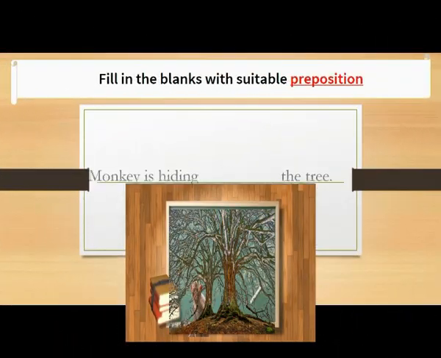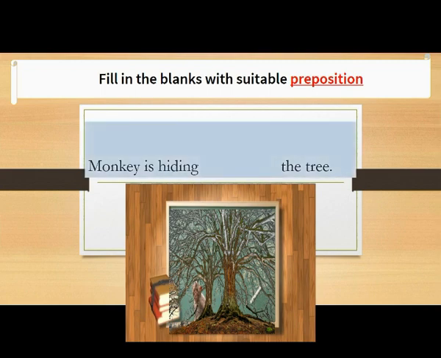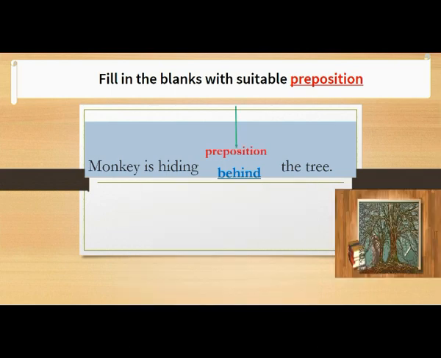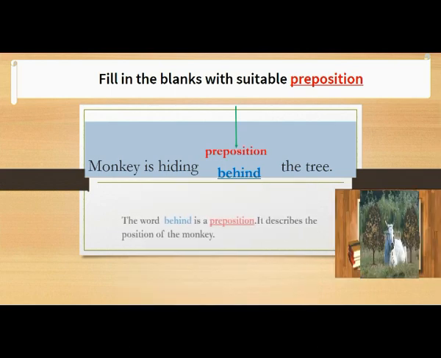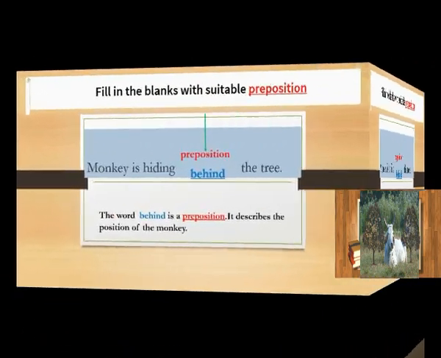So children, fill in the blanks with suitable preposition. Here you can see a monkey and a tree. And where is monkey hiding? Yes, monkey is hiding behind the tree. Behind means पीछे. Behind is a preposition. It describes the position of the monkey. Let's move to another example.